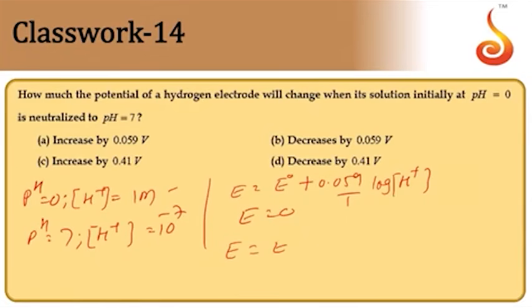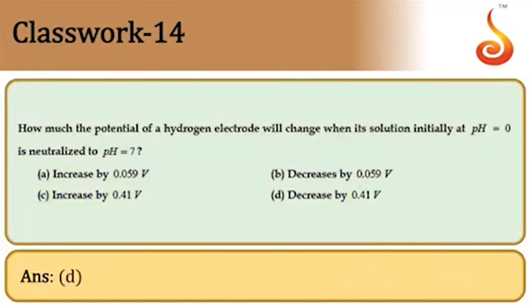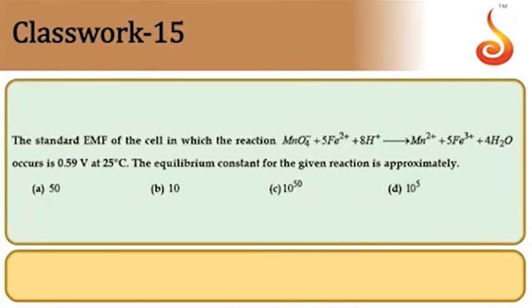Second case, the value of E is equal to E naught plus 0.059 by 1 into log of 10 to the power of minus 7. Log 10 power minus 7 gives minus 7 log 10, and log 10 is 1. Therefore, the value of E is equal to minus 7 into 0.059. The value nearly comes out to 0.413 with a negative sign. It implies the value gets reduced by 0.41 units. So 0.41 volts it gets reduced. The answer is 0.41.